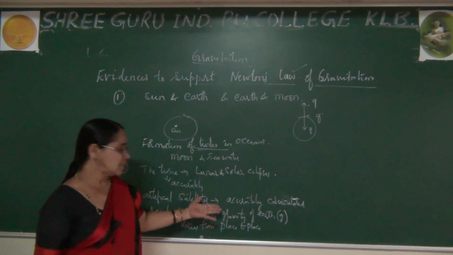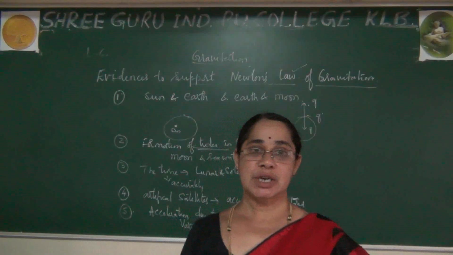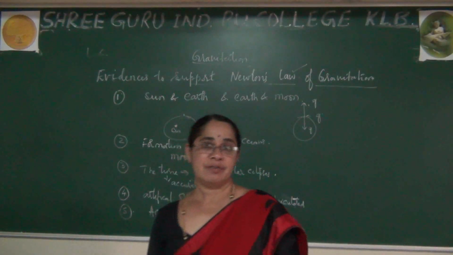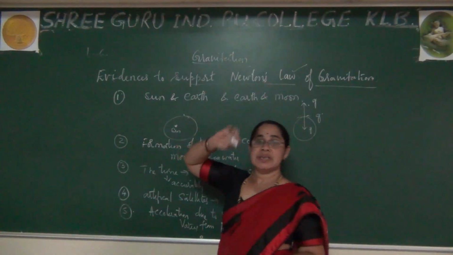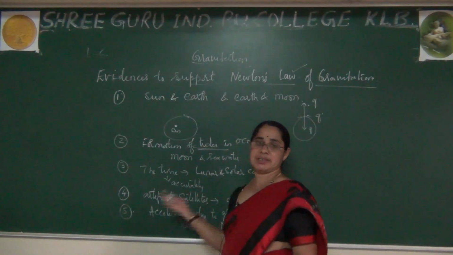All these evidences prove how useful it is to explain Newton's law of gravitation in physics. You should be very grateful to Newton, who explained the famous universal law of gravitation, due to which we are able to learn all these things in physics.